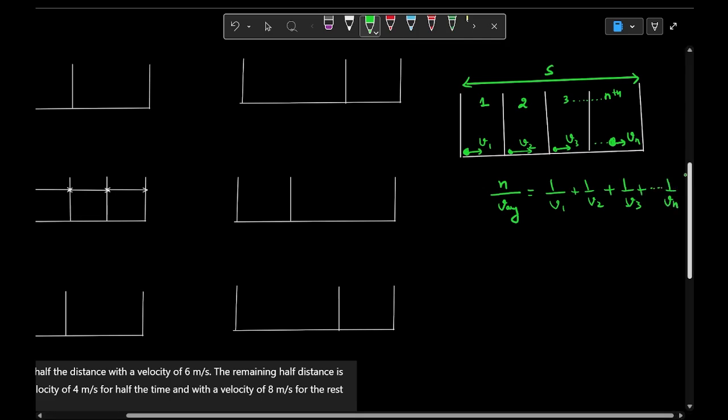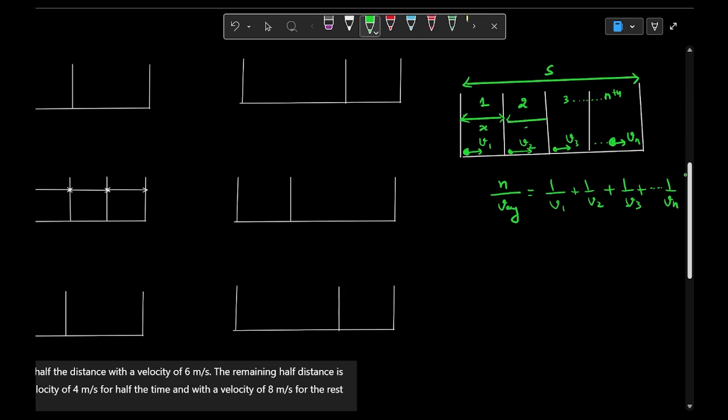But always remember that these distances are equal. Suppose this is x, then this is also x, then this is also x. All distances are x. It means the total distance has been divided into equal parts. All the bifurcations are of the same length. That is what we have to be very careful about.